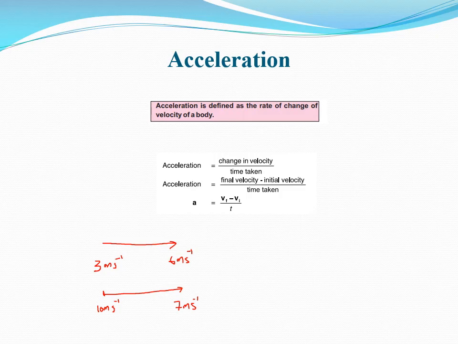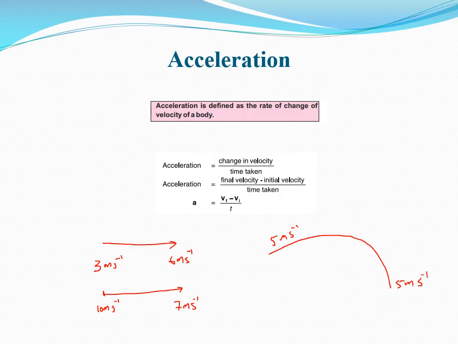The other case is in which the magnitude of the velocity remains constant but its direction changes. For example, suppose a body is moving in this curved path. Here suppose the velocity remains the same, 5 meter per second, and again it is having the same velocity here, 5 meter per second.